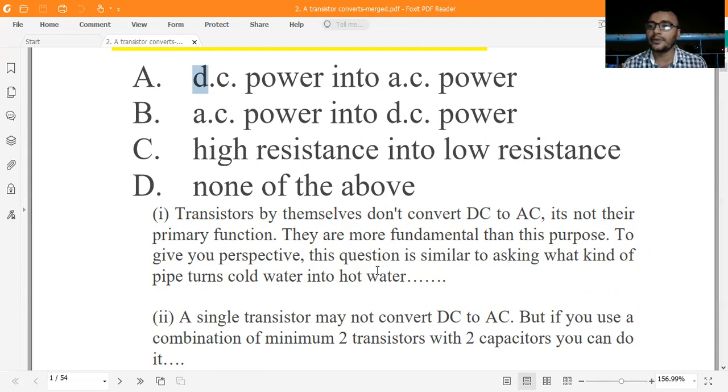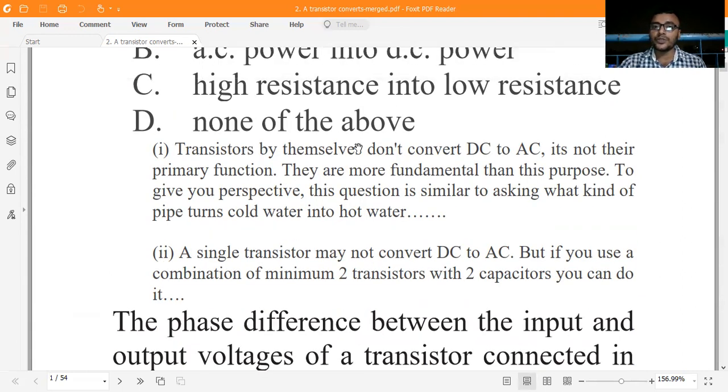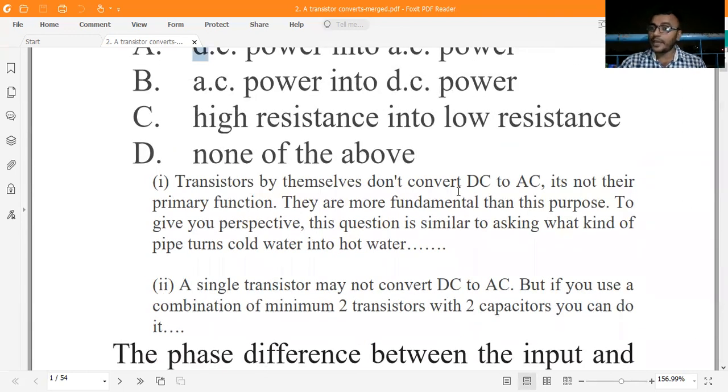Other experts gave an example like this. Suppose you are using a pipe, and you claim that your pipe is heating the water. It is not correct, because if you want to heat the water, you have to use a heating element, some kind of heating source that you have to supply. So you cannot claim that the pipe is heating the water. So it is very difficult.